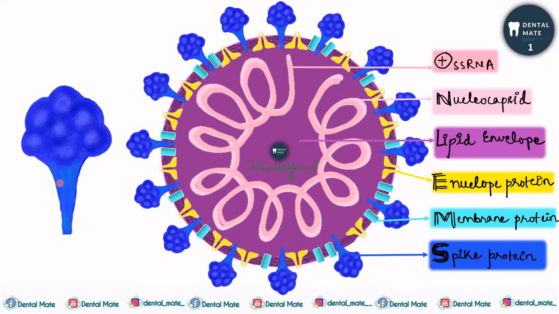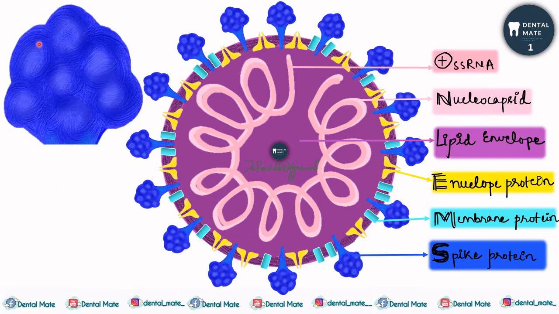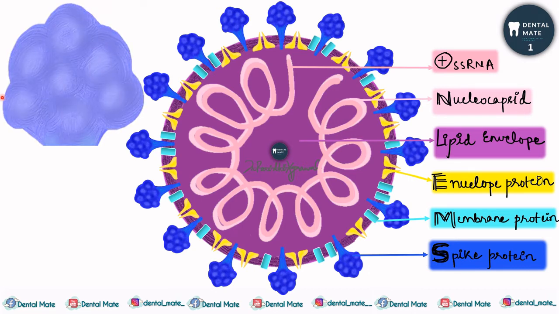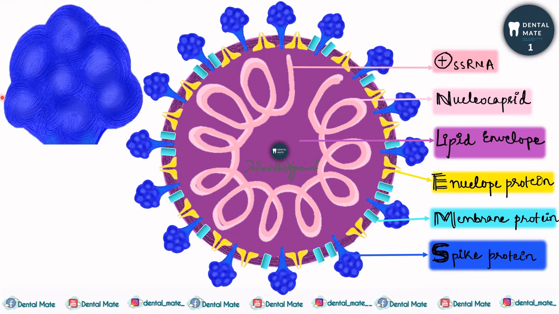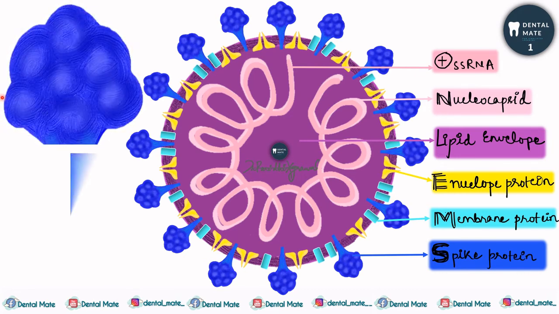The S1 subunit has an area called the receptor binding domain, okay? Or the RBD. This domain basically combines with the angiotensin converting enzyme 2 receptor, that is the ACE2 receptor. And this subunit is responsible for the maximum infection in the human body. Okay, and then there is the S2 subunit. It helps in fusion of the virus and the host cell membrane.